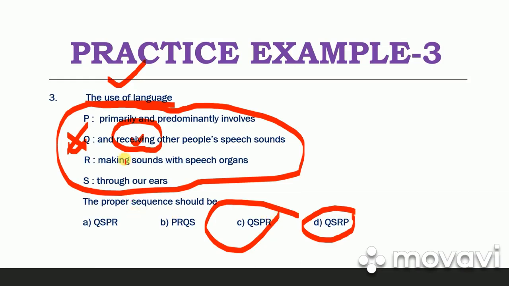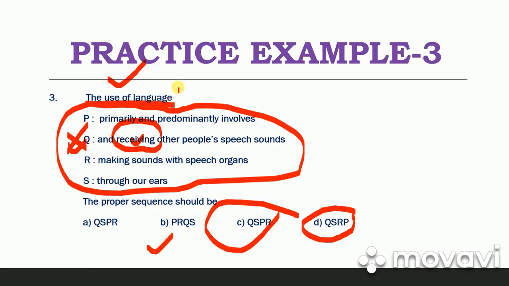Through our ears, P. Let's see if the answer begins with Q or P, because option A starts with Q and option B starts with P. This is also a technique in order to come to the final solution, and syntax also helps us. The use of language primarily and predominantly involves, yes, this can come, the answer can start with P.